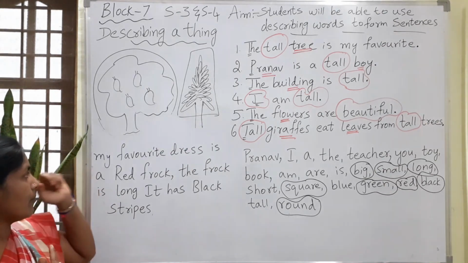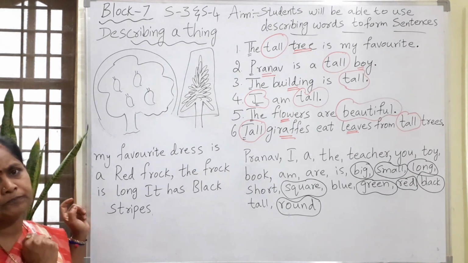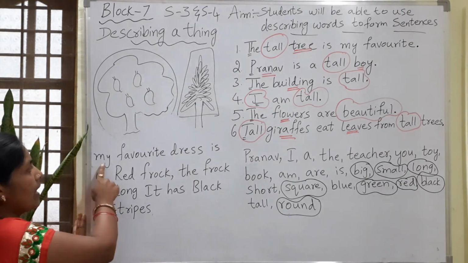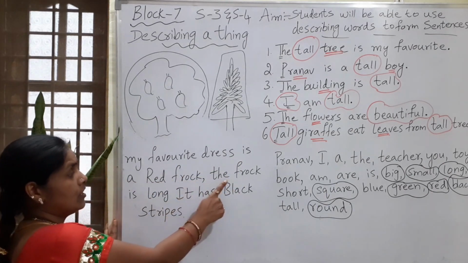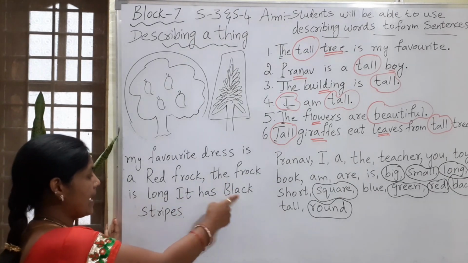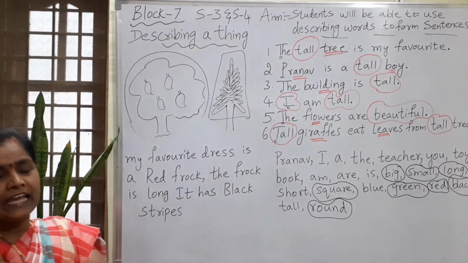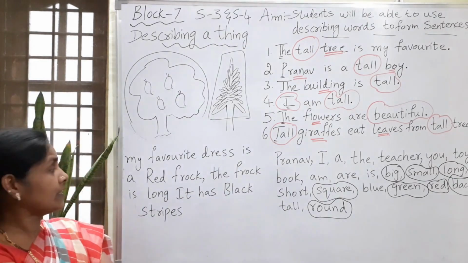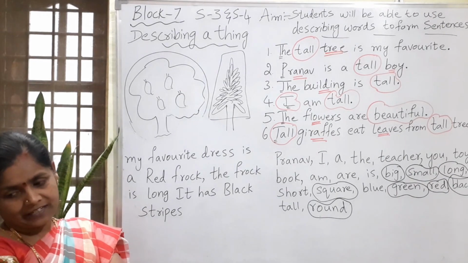Okay dear, come on, observe this. You take a pause here and you should observe the paragraph. My favorite dress is a red frock. The frock is long. It has black stripes. This is what is given. Now can you tell me what are the things which are wrong in this paragraph?